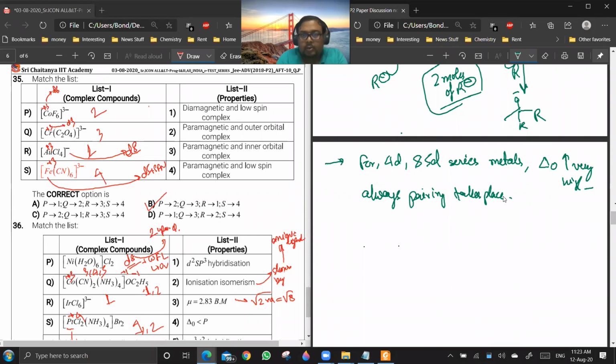So there is no concept of strong or weak field ligand for the 4d and 5d series. Are you getting a point? Yes, sir.